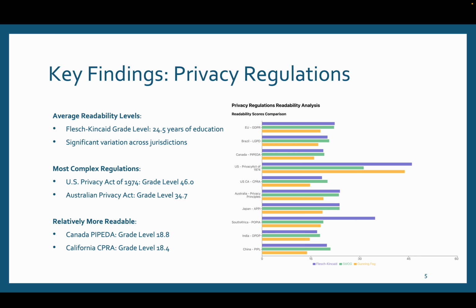The most complex regulations were the U.S. Privacy Act of 1974, which had a grade level of 46, and the Australian Privacy Act of 1988, which had a grade level of 34.7. The most readable were Canada's PIPEDA, which had a grade level of 18.8, and California CPRA, which was recently drafted, at around 18.